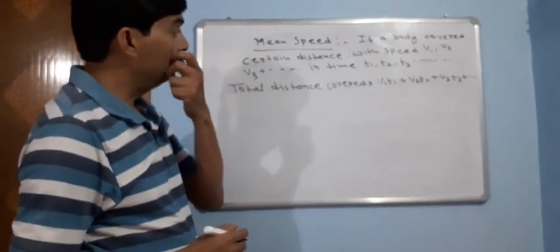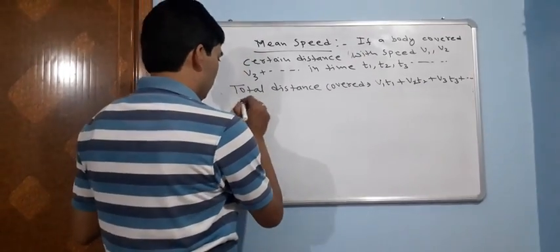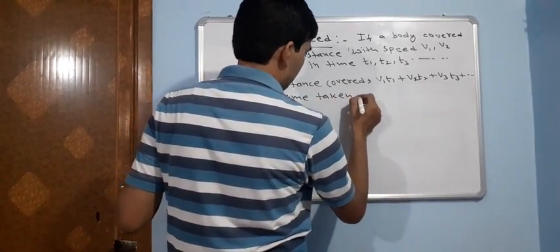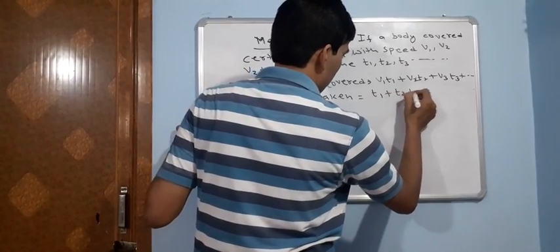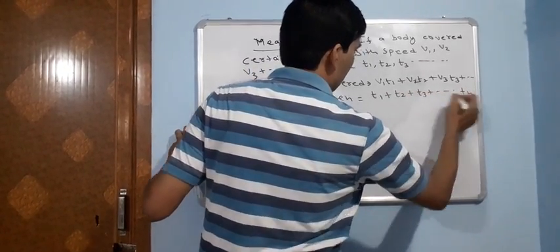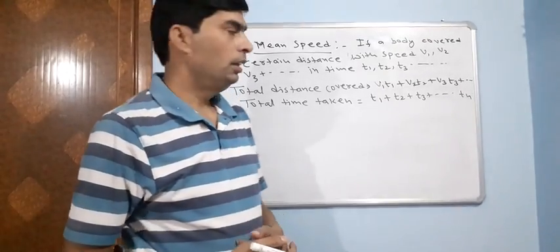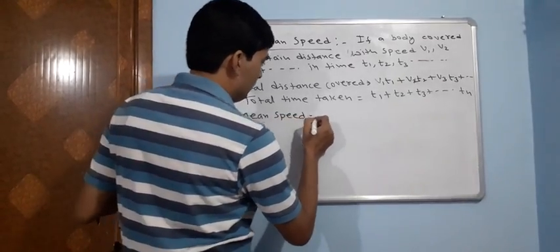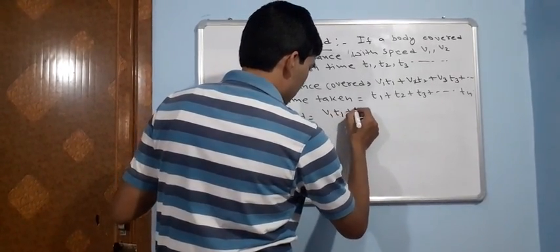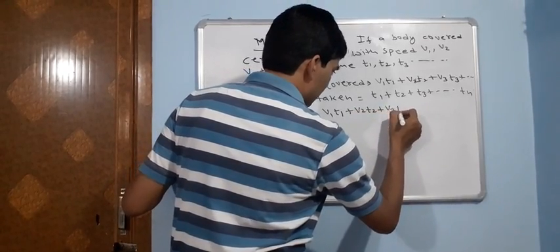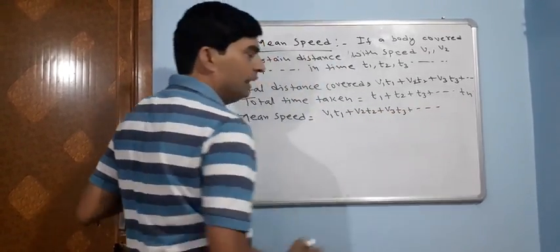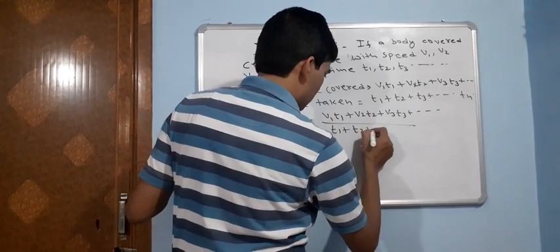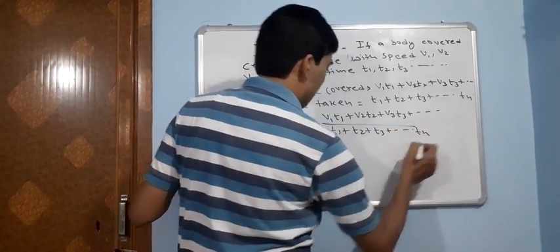And what is the total time taken? That is the sum of the times. So the total time taken is t1 plus t2 plus t3 up to tn, where n is the total number of times. So what will be the mean speed here? Mean speed is again v1 t1 plus v2 t2 plus v3 t3 up to vn tn, divided by t1 plus t2 plus t3 up to tn.